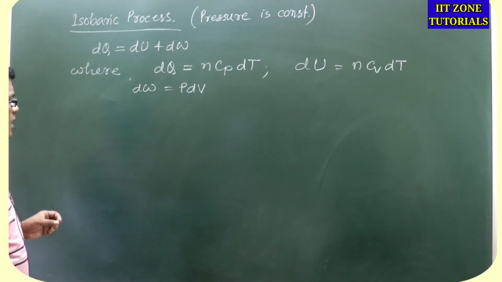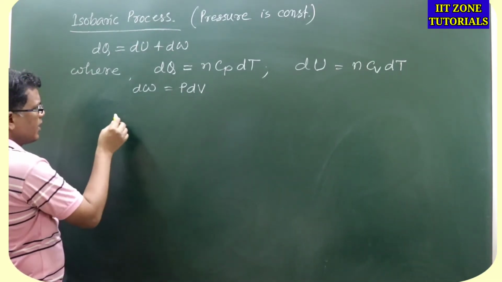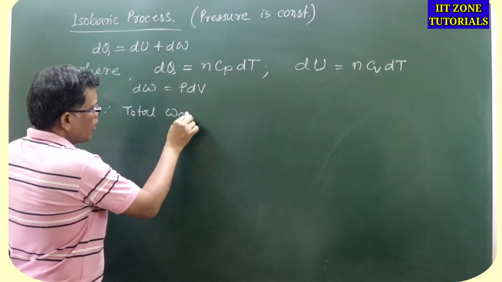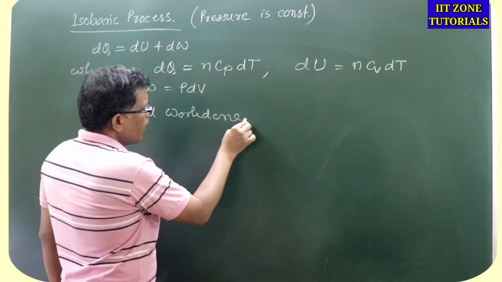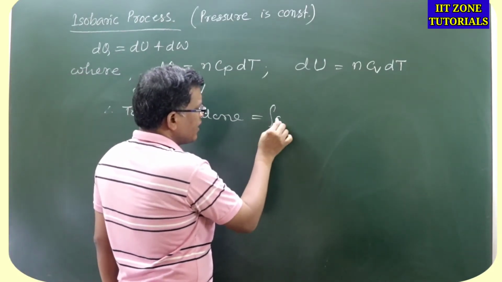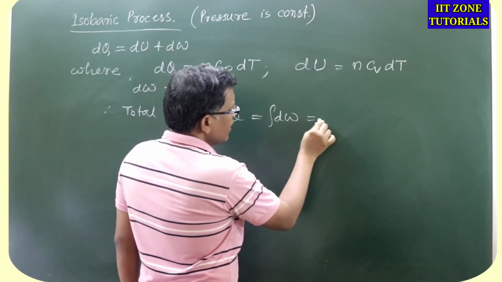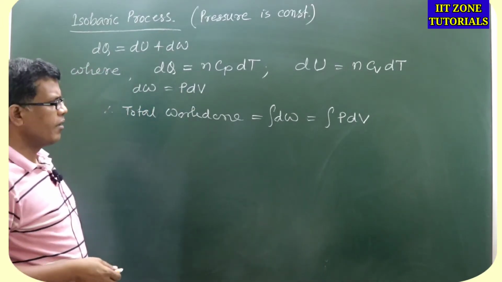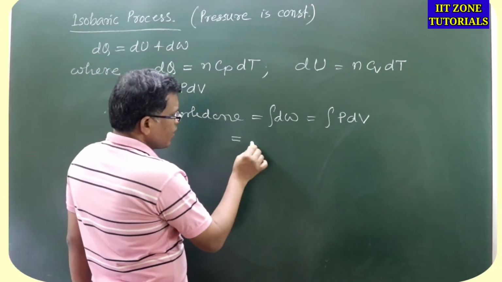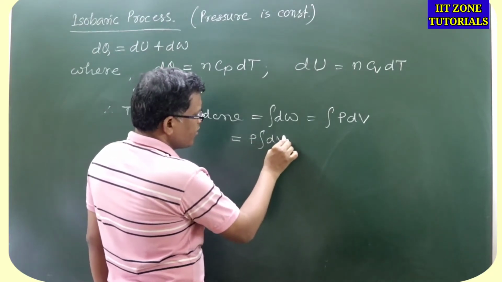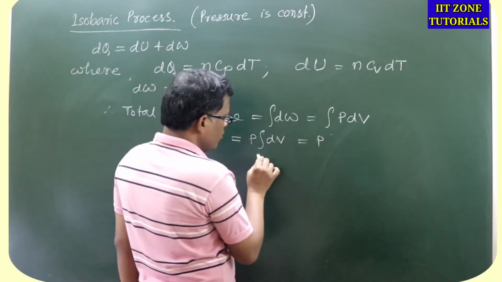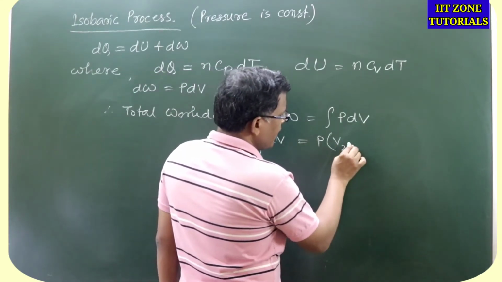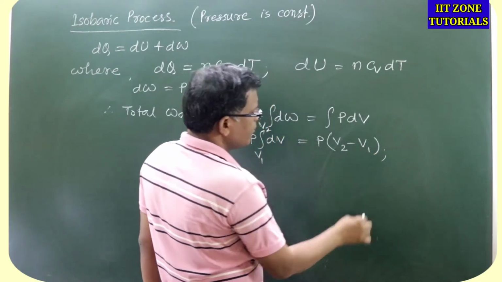But as because here pressure is constant, so therefore the total work done can be written integration of dw, that is integration of pdv, that will be equal to p into integration of dv, which is p into dv means volume changing from v1 to v2, so it will be final volume minus initial volume, right?